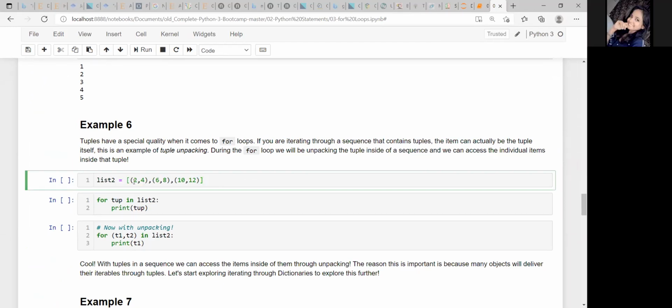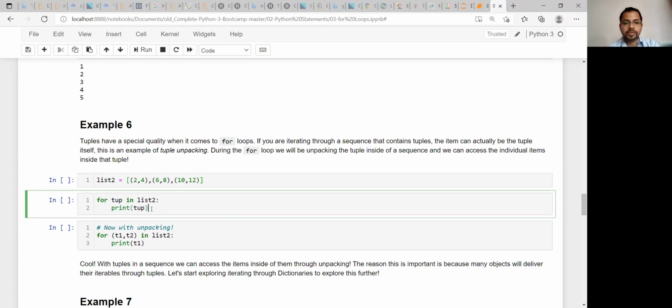The list, inside the list, some tuples are there. You can see that construct. So this is one tuple, comma, another tuple, comma, another tuple. So that means this list2 contains 3 tuples. Now, if you are printing for tuple in list2, print tuple, can you guess what it will print? 2, 4 in the first line, then second line 6, 8.